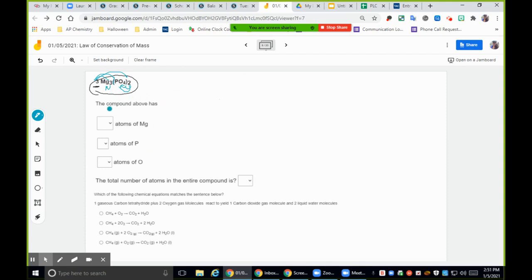A way that you can also do this, and tomorrow it's going to be known as the box method, is a little bit more visual. I do recommend that, okay? So what you're going to do is take a look at it. We know that we have magnesium, and then this PO4, which is phosphate, is going to look something like this, okay?